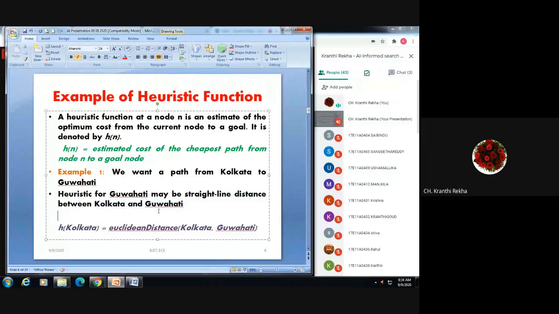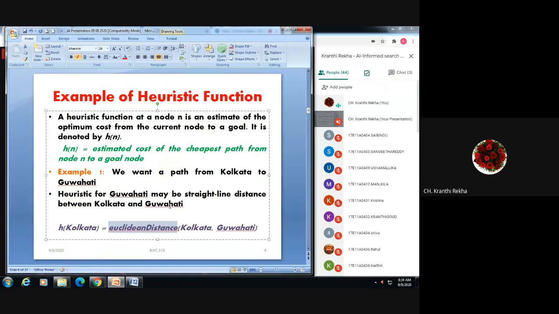There are many distance formulas in mathematics. You have studied or not, I don't know, but there are various types of distances like Euclidean distance, which is the normal distance method, and we have Manhattan distance, Jaccard distance. Like that, we have various types of distances. Depending upon the application, we choose them. Euclidean distance is one of the approaches.